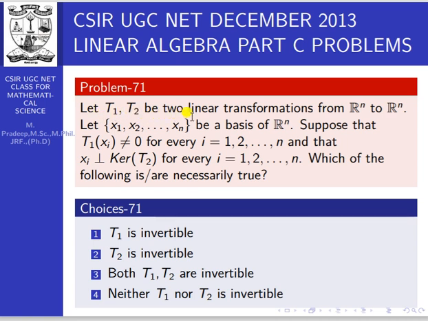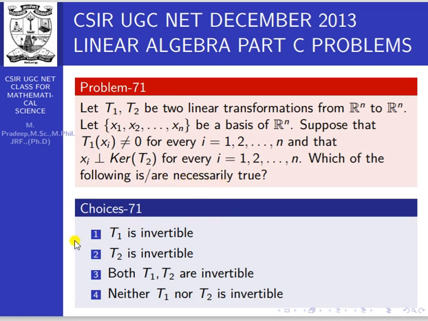Let T1, T2 be two linear transformations from R^n to R^n. Let x1, x2, ..., xn be a basis of R^n. Suppose that T1 of xi is not equal to 0 for every i equal to 1, 2, and so on to n, then that xi is orthogonal to kernel of T2 for every i equal to 1, 2, and so on to n. Which of the following is necessarily true?